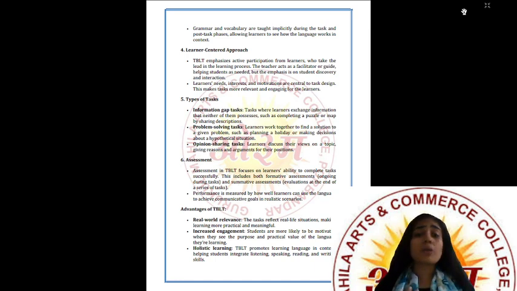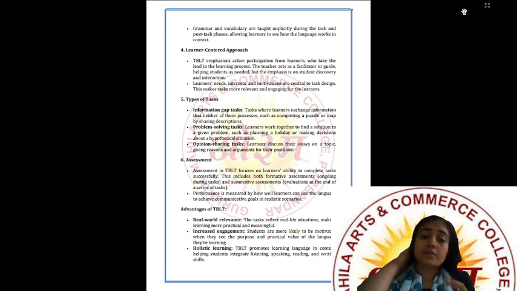The third one is opinion sharing tasks. Learners discuss their views on a topic, giving reasons and arguments for their positions. For example, debates or group discussions in which the language is used more and more. So these are some of the types of tasks.